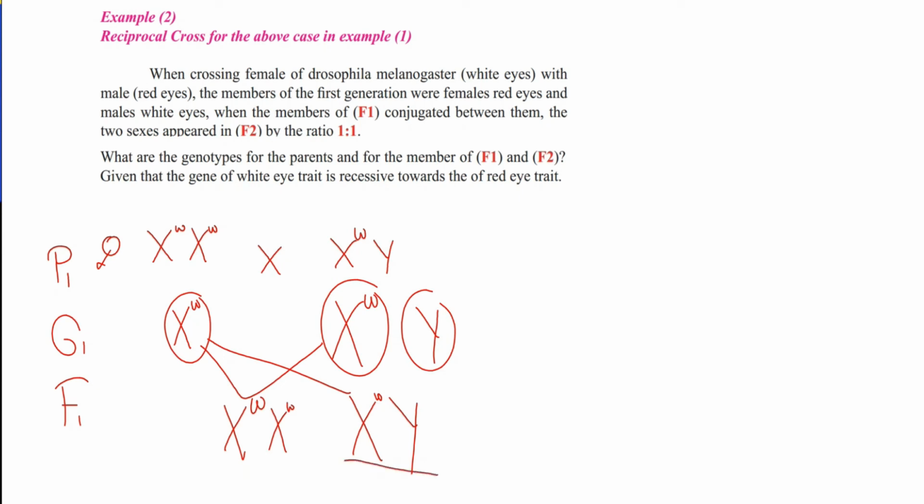White eye color male, red eye color female. When the members of the F1 generation are crossed between them, the two sexes appear in F2 in a 1 to 1 ratio. Let's see it.